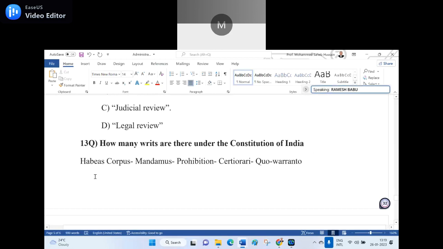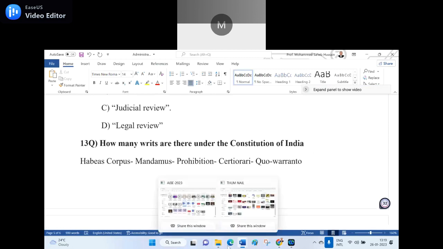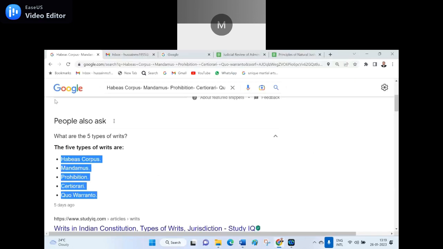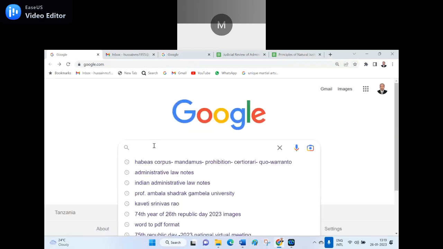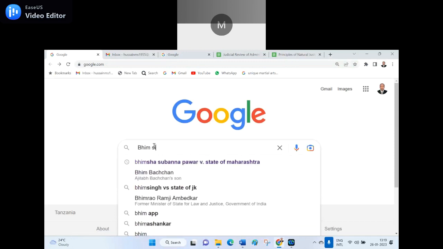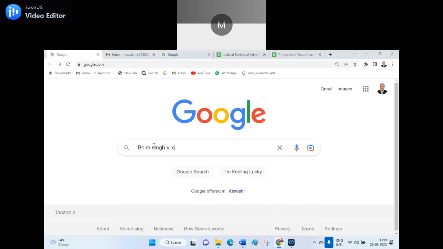See, one case law is state liability, Rudul Sah versus State of Bihar. And in this case law, his name is there. Especially the name is there. What is the name? Could you know it? I will show you that. What is his name? Suppose if I don't know the name, let us see. Bhim Singh versus State of Jammu and Kashmir. This is a case law. It's a habeas corpus case law.